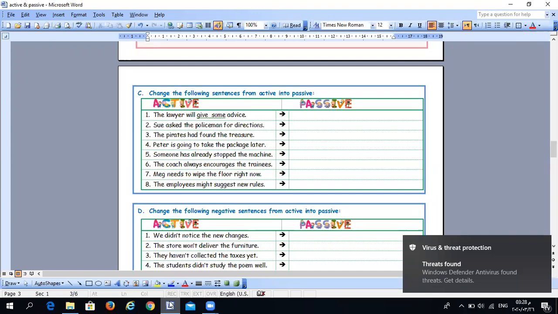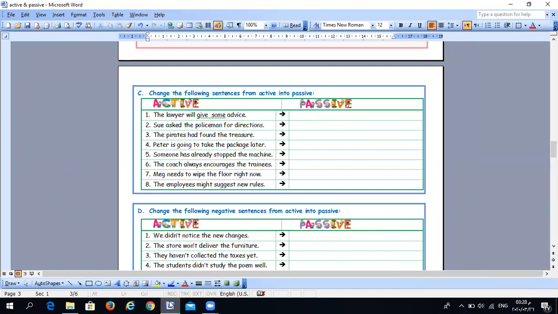Today, in this video, this is the second video, we are going to continue with passive. In the first video, we talked about the difference between the passive sentences and the active sentences. We also talked about how we form the passive sentences by changing the active into passive, and how we change the forms of the verbs. Now in this video, inshallah, we will apply what we have said.